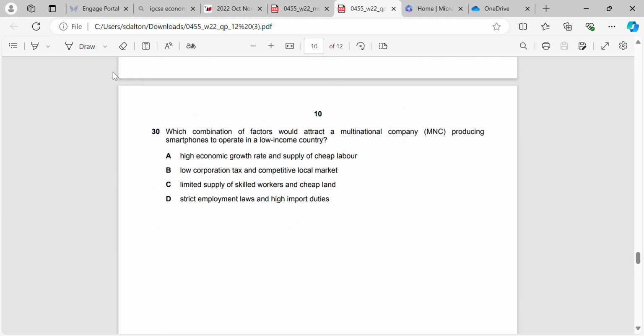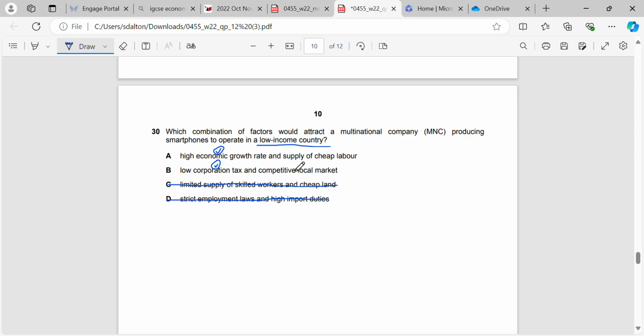If we start at question 30, what combination of factors would attract a multinational company producing smartphones to operate in a low-income country? So we're looking for 2 positive rates. High economic growth, yeah, that's going to be a positive. That's a good thing for a company wanting to move to a low-income country. Low corporation tax, yeah, that's a positive. A limited supply of skilled workers is a negative, so we can cross that out. Strict employment laws is also a negative, so we can cross that out.